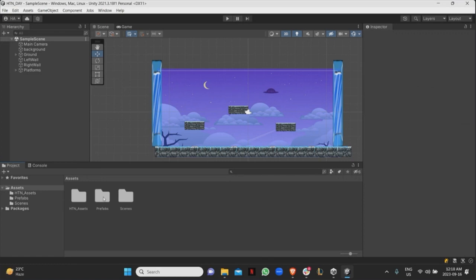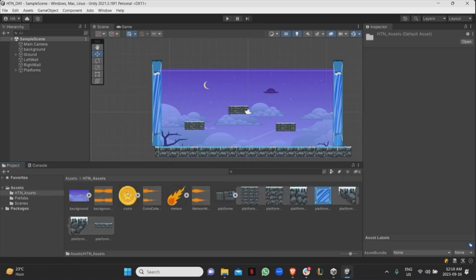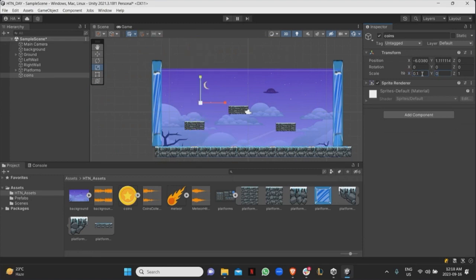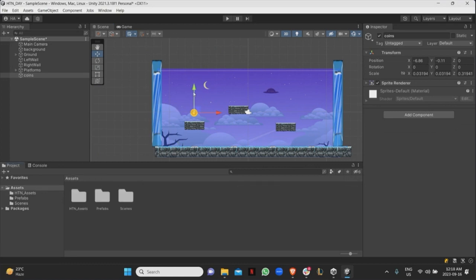All right, so if I go into the assets again, here are the coins. If I click and drag, oh, way too big. So I'll press R to scale, or I can just modify the scale here automatically. So I can just do 0.1 and 0.1. Still way too big. It's easier to just do this and modify the scale to what I want. Let me move it here for whatever reason I want to.